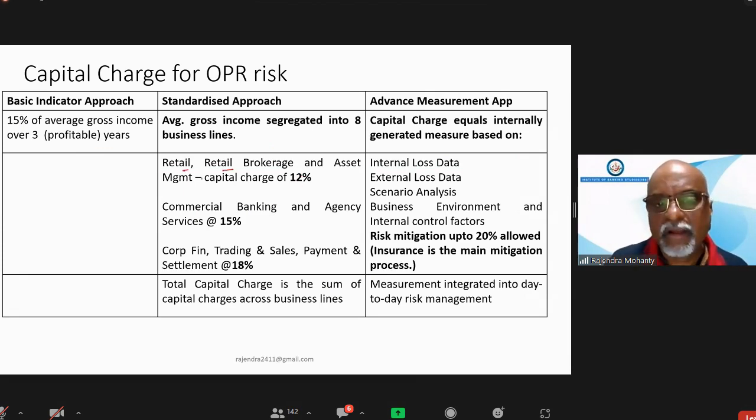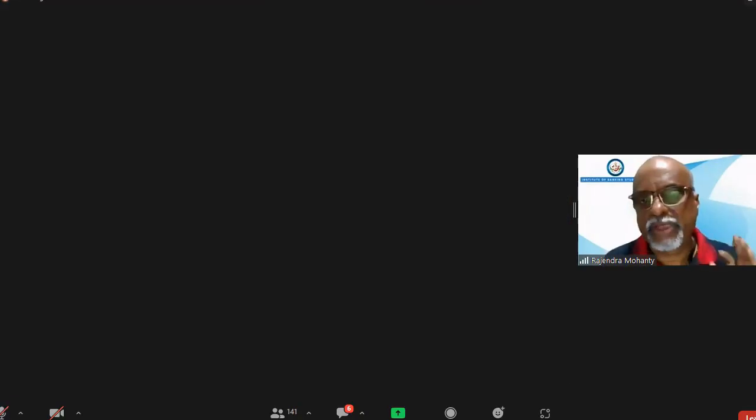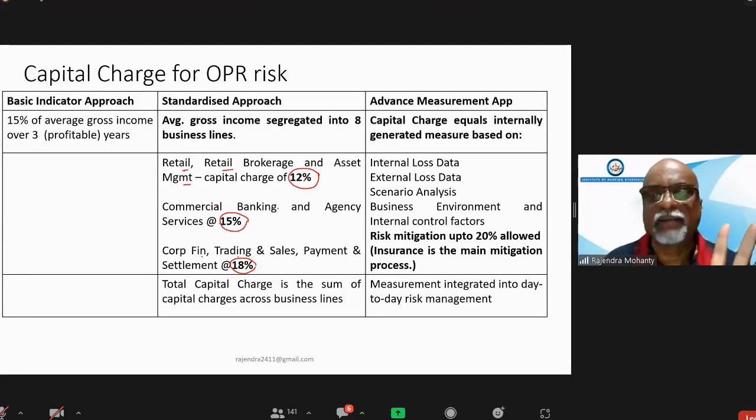These are the 3 business lines where 12% is the beta. These 2 business lines attract 15% beta and these 3 attract 18%. All of these will be given in the question. So you have to just multiply as applicable, and the total is the sum of all the things.